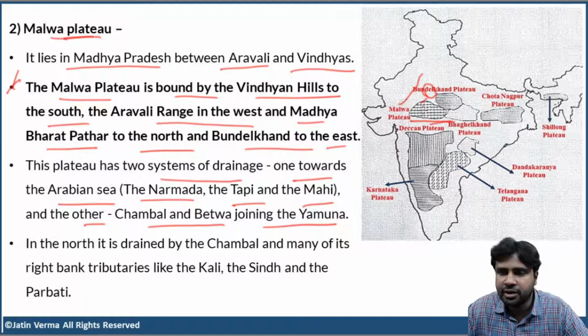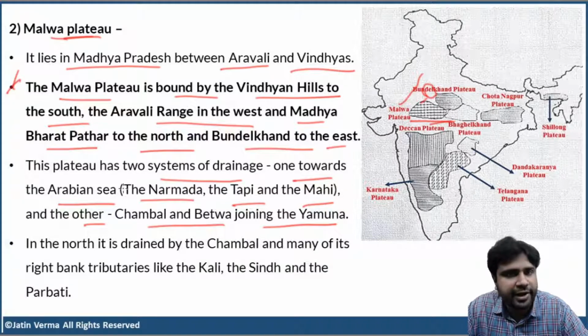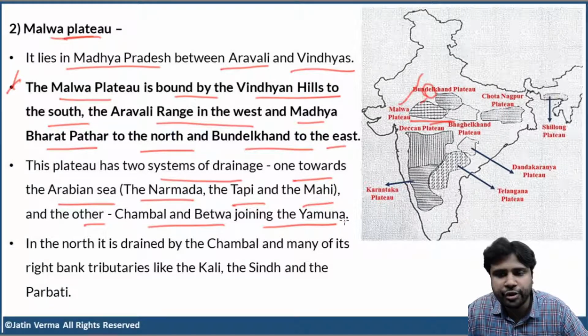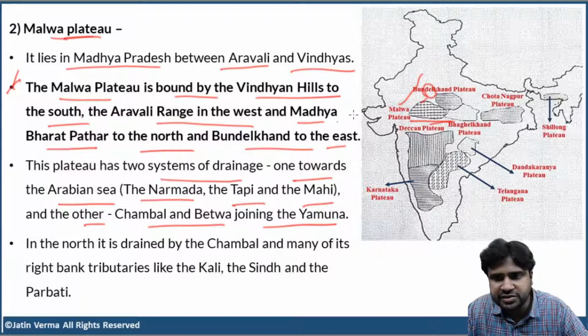Through this Malwa Plateau, there are many rivers flowing and we can divide all those rivers into two drainage systems. The first one flows towards the Arabian Sea: the Narmada, Tapi and Mahi rivers. And the other, Chambal and Betwa, flow towards the north and join the Yamuna. So two drainage systems we have. Now, we have understood why the Narmada and Tapi flow towards the Arabian Sea, while all the major rivers of the peninsular part flow towards the Bay of Bengal.